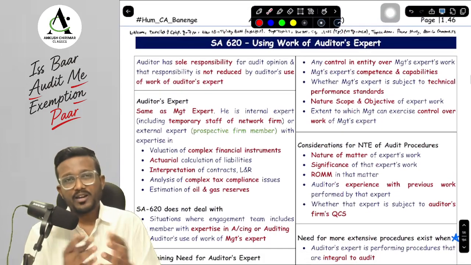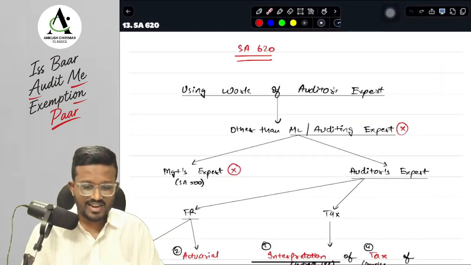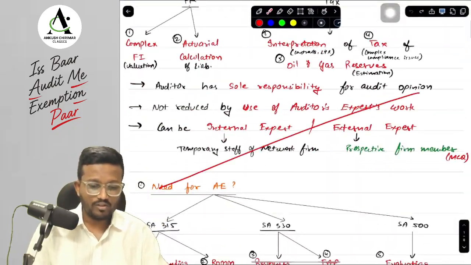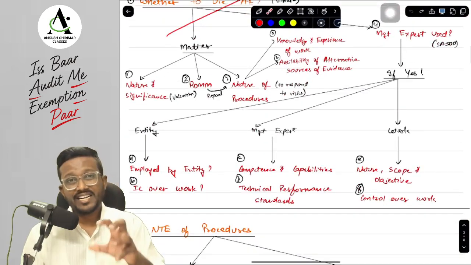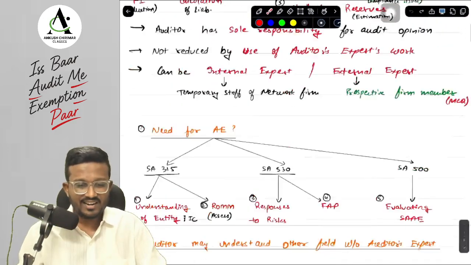I am also going to mark some important topics, and we are going to do this particular topic from our handwritten notes. This time I have prepared the handwritten notes in a more colorful format, and we have included more details so that we can tell you more stories and more memory techniques to understand and learn all the keywords.